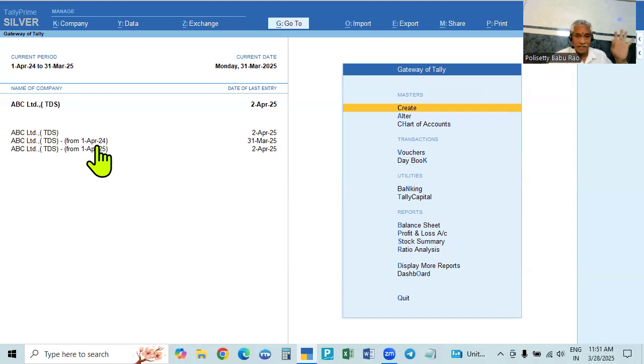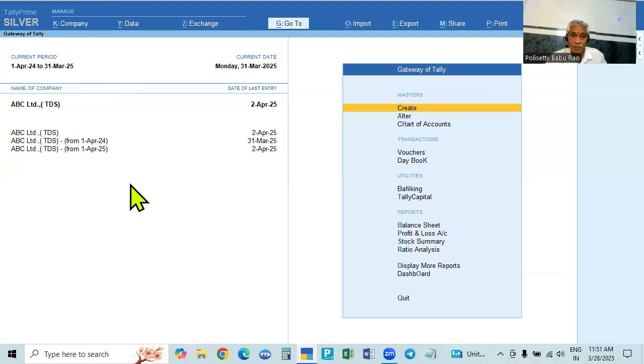In this, all the transactions up to 31st March 25. In this, the transactions from 1st April are recorded. This will be shown separately. That is why this should be deleted, and this should not be deleted. If you did not continue past 31st March exactly and you are splitting, both will be the same. If you record some transactions and then split, it will be from 1st April only. When you are splitting, it asks the date to split from.